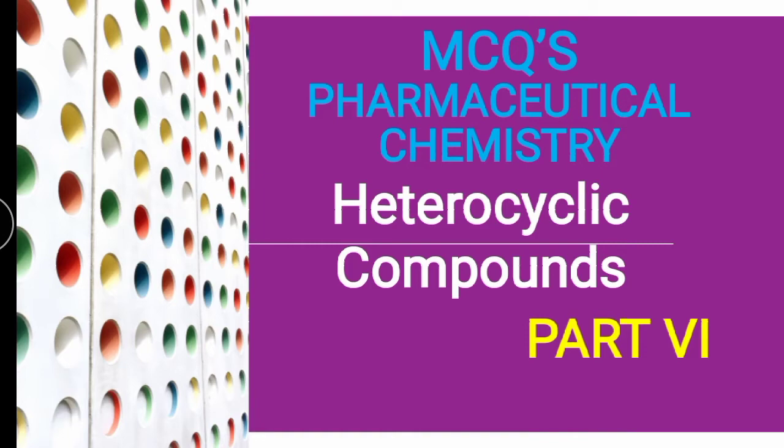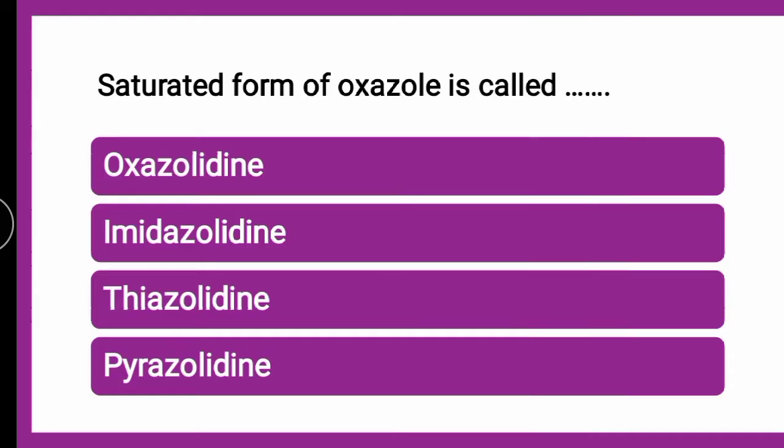The first question from part 6 is: the saturated form of oxazole is called dash. Whether the saturated form of oxazole is oxazolidine, imidazolidine, thiazolidine or pyrazolidine, the correct answer is oxazolidine. As we have seen earlier in our previous parts, the saturated form ends with lidine.